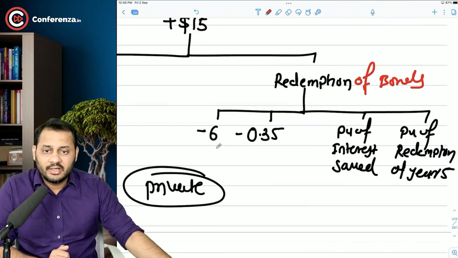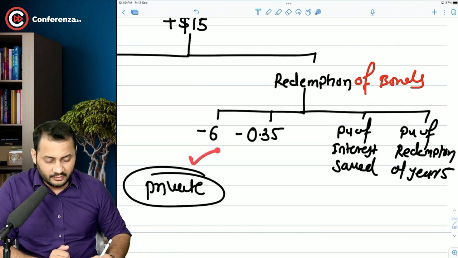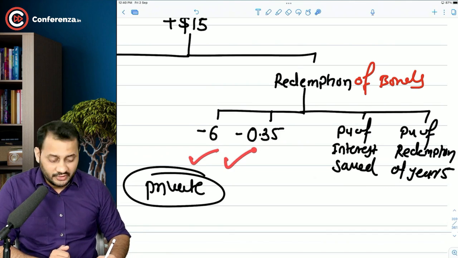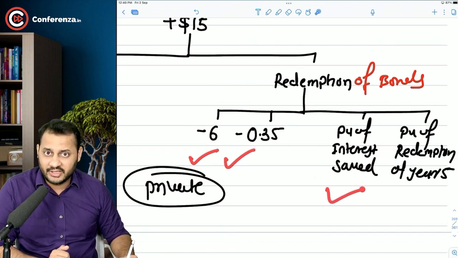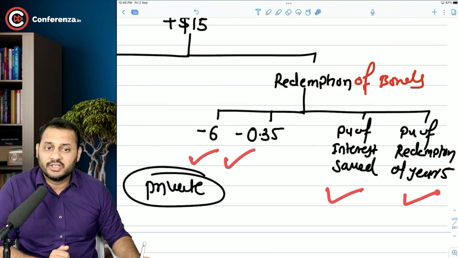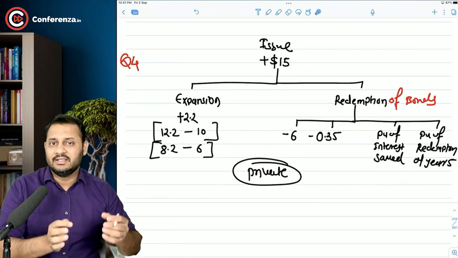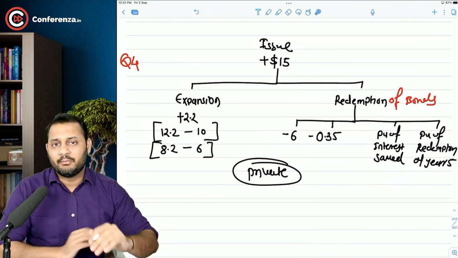Today you will make the repayment of $6 million and also you will bear the cost of penalty. But because of this, you will save on the interest cost every year and you will also save on the redemption at the end of the 5 years. So these two are the private information. Once this is released, the market value will go up and down.